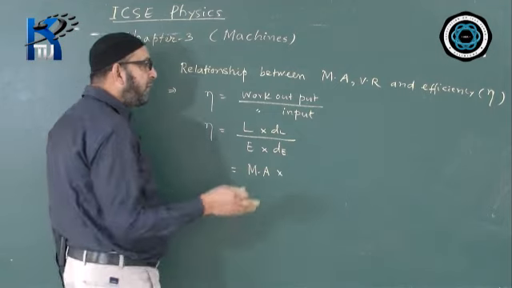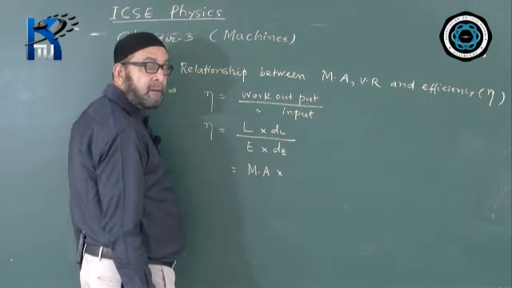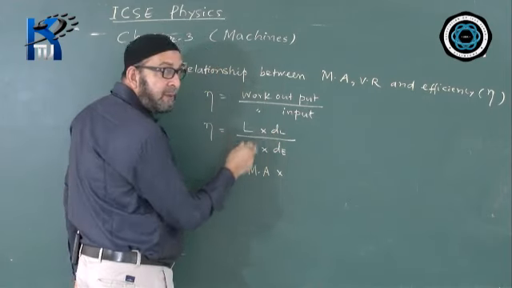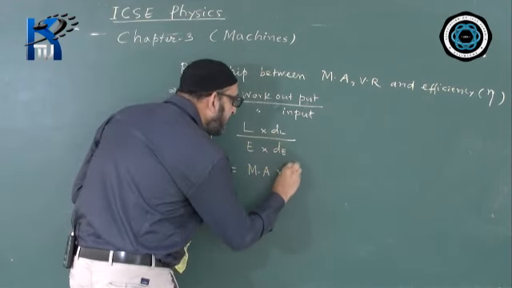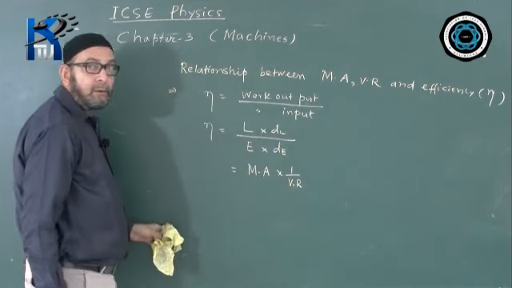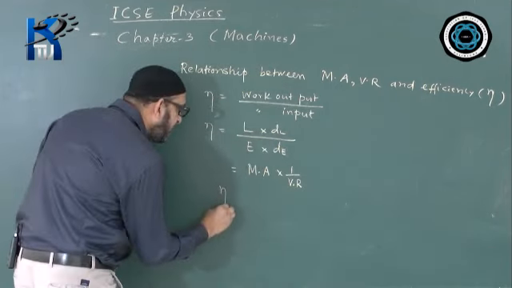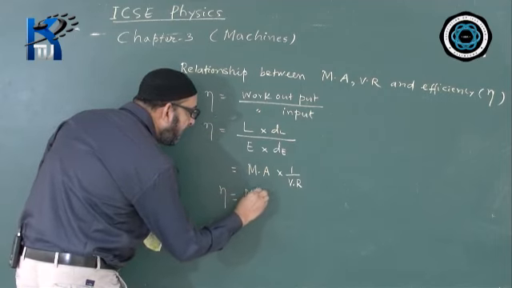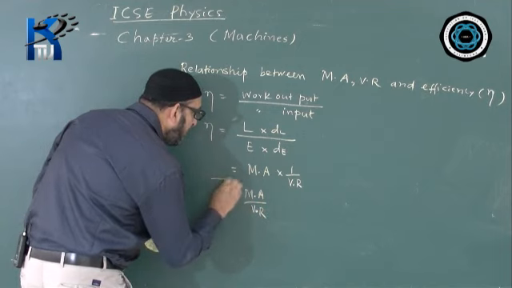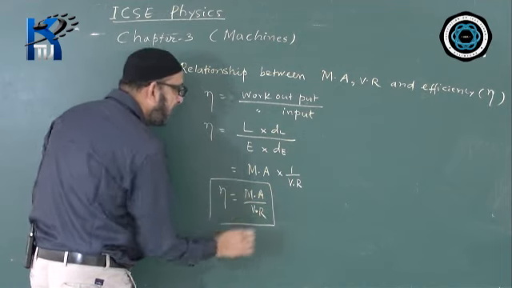VR was the ratio of dE by dl, and now here we are seeing dl by dE, just the reciprocal of that. That means dl by dE is the value of 1 by VR, the reciprocal of VR. That means efficiency is equal to, finally we can write, MA by VR. This is how we derive the relationship. Efficiency formula we have is MA by VR.